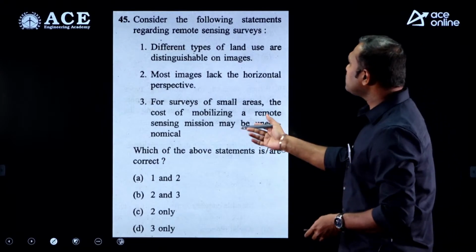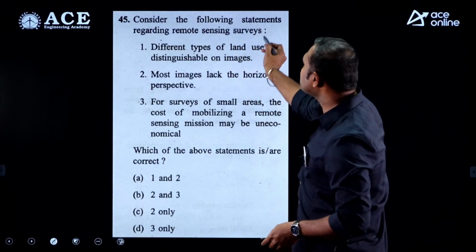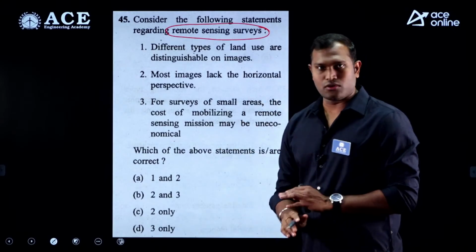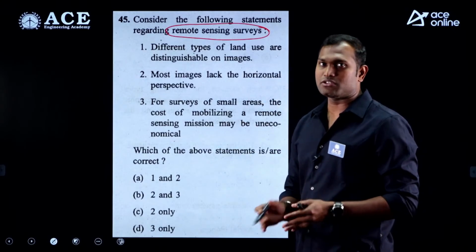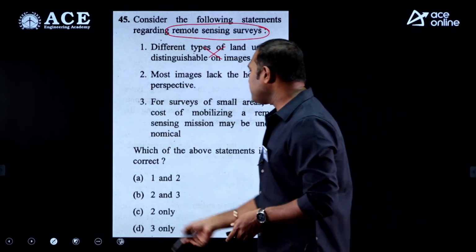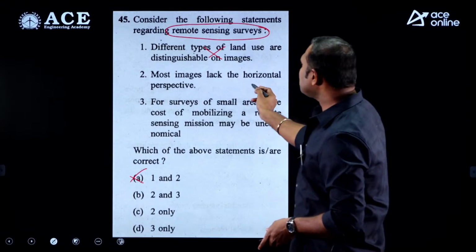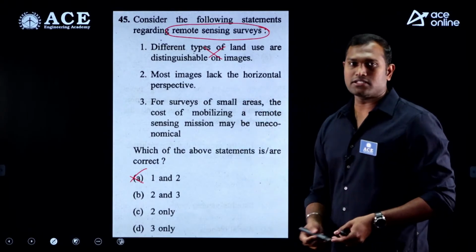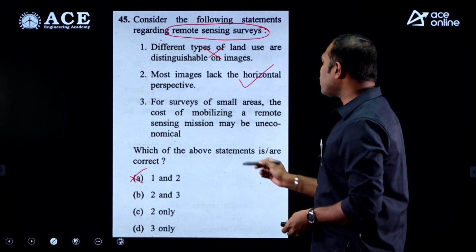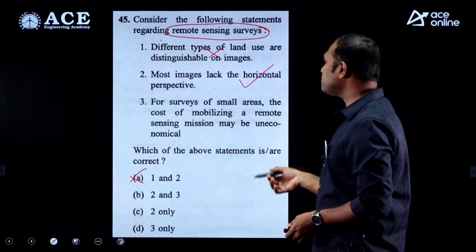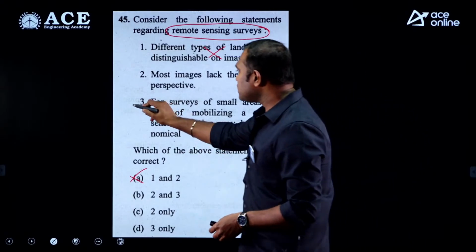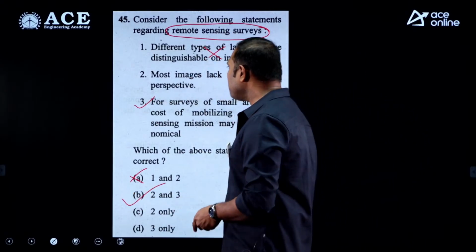And coming to this question, consider the following statements regarding remote sensing surveying. Different types of land use are distinguishable on images. No, you cannot see the different types of land uses. So, statement number 1 is incorrect. If you go by elimination, option A is eliminated. But most images lack the horizontal perspective. Yes, that's true. So, the second statement is true. For surveys of small areas, the cost of mobilizing a remote sensing mission may be uneconomical. Yes, obviously, for small areas, it is uneconomical. So, statements 2 and 3 are correct. The correct answer is option B.